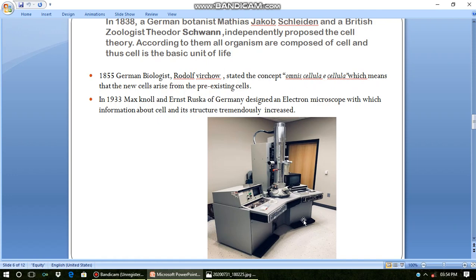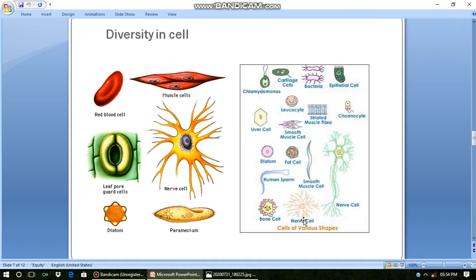Now our next topic is the diversity in cells. There are different types of cells having different shapes and structures. Red blood cells are disc shaped. Nerve cells are branched and elongated. Paramecium is slipper shaped. In the next diagram you will see the highly branched structure of a nerve cell. Muscle cells are spindle shaped.